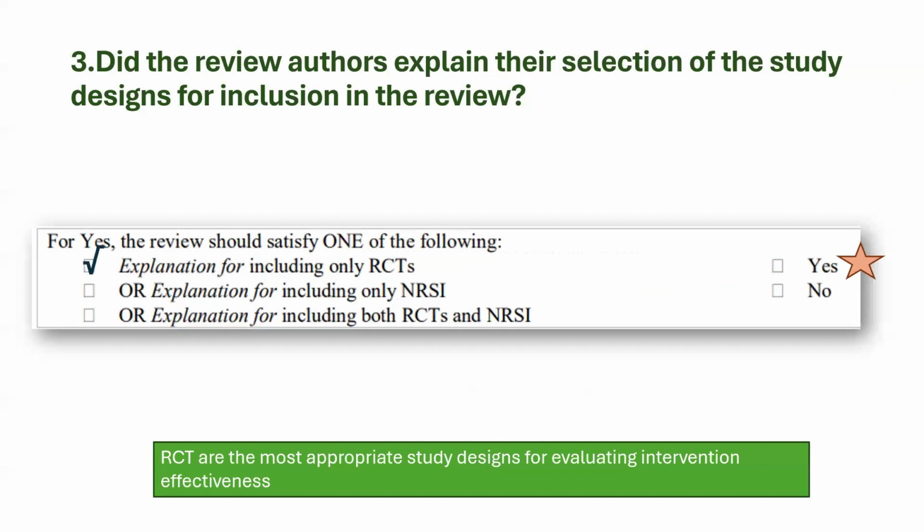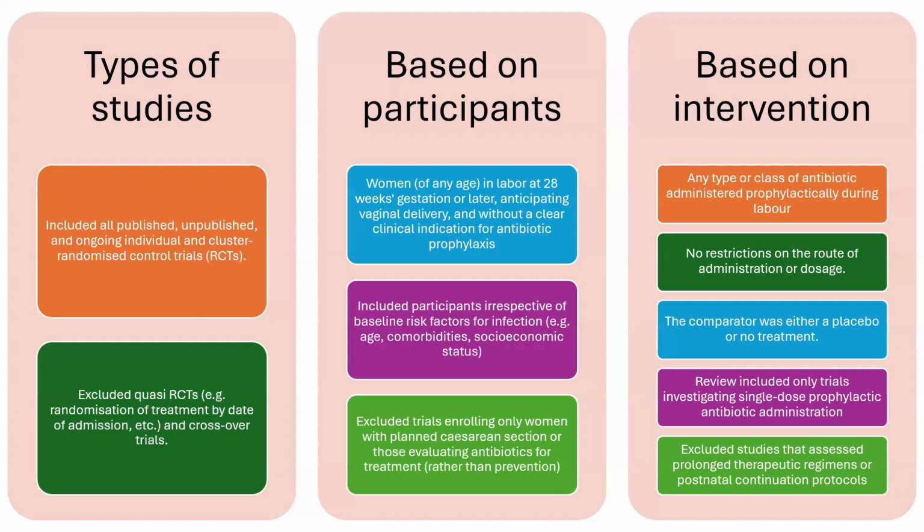Did the review authors explain the selection of the study designs for inclusion in the review? So they have taken only RCTs, and this is appropriate because that's the most appropriate study design for evaluating intervention effect. So what kind of studies have they taken? Based on the type of studies, they've included all published, unpublished, and ongoing individual and cluster randomized controlled trials. They have excluded all quasi-RCTs and all crossover trials, which do not fit into the design.